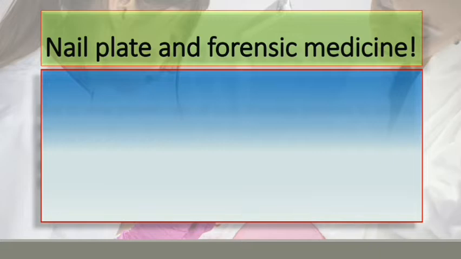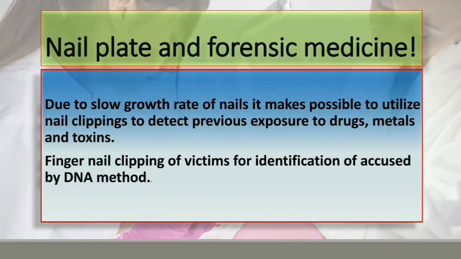Nail plate and forensic medicine. Due to the slow growth rate of the nails, it is possible to utilize nail clippings to detect previous exposure to drugs, metals, and toxins. Example: heroin, cocaine, amphetamine. Drug exposure, poisoning, genetic analysis also can be detected. Fingernail clipping of victims for identification of the accused by DNA method is done.